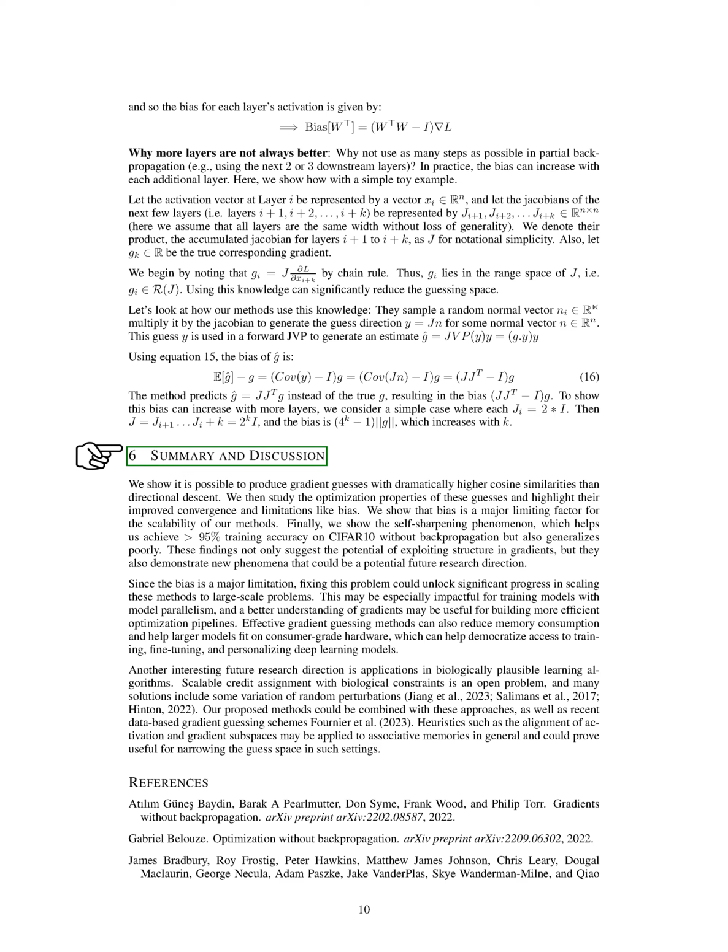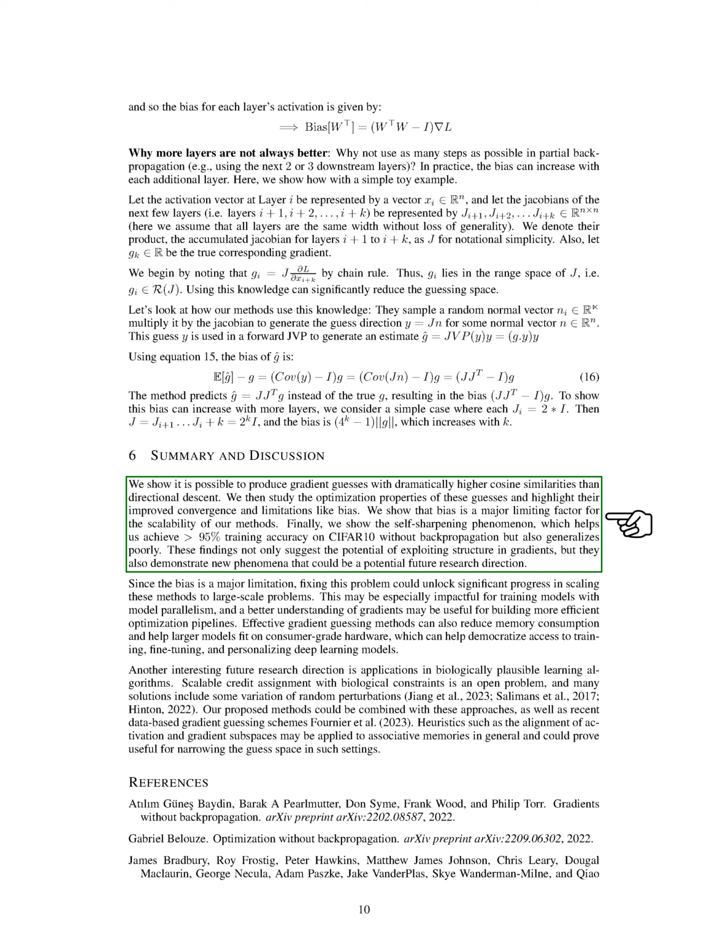Section. Summary and discussion. In our discussion and summary, we've demonstrated that it's feasible to generate gradient estimates with significantly higher cosine similarities than those produced by directional descent. We've also examined the optimization characteristics of these estimates, emphasizing their enhanced convergence and certain limitations, such as bias. We've found that bias is a significant obstacle to the scalability of our techniques. However, we've also observed a self-sharpening phenomenon that enables us to achieve over 95% training accuracy on the CIFAR-10 dataset without the need for backpropagation. Despite this, the model doesn't generalize well.